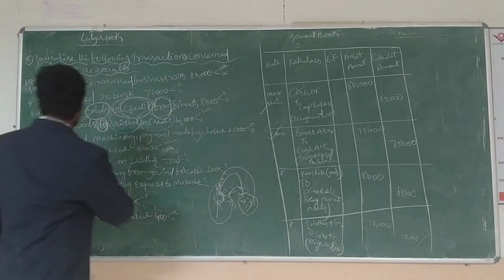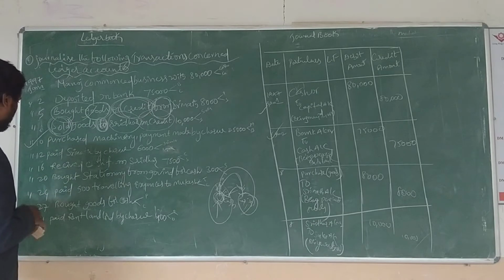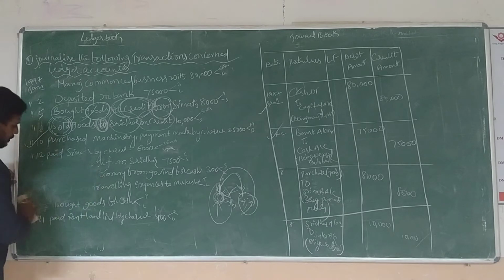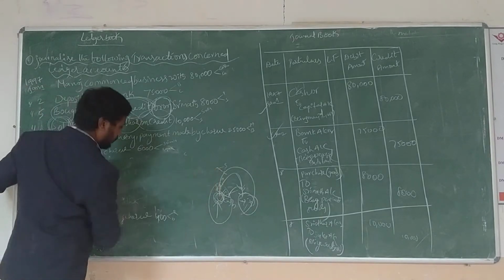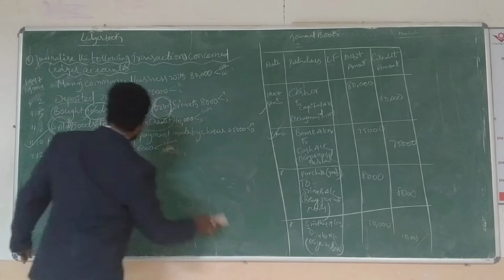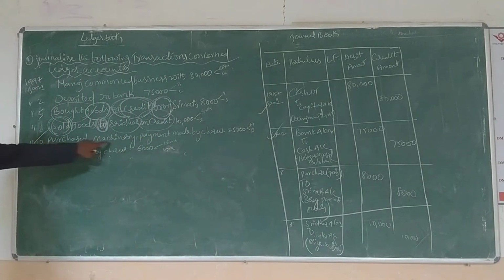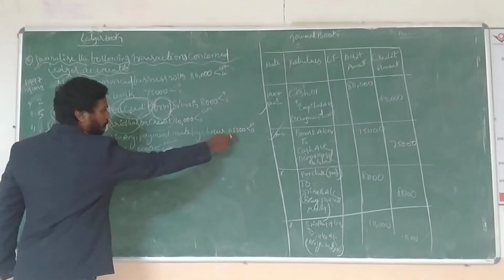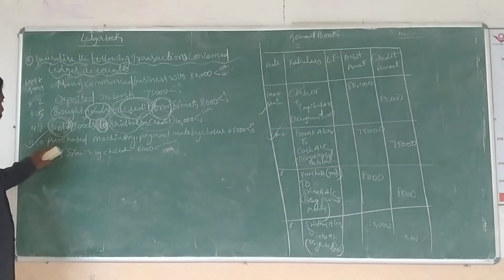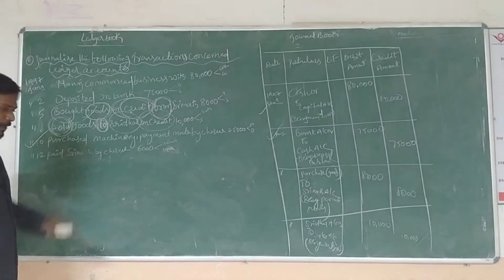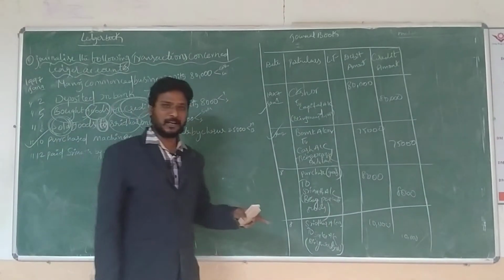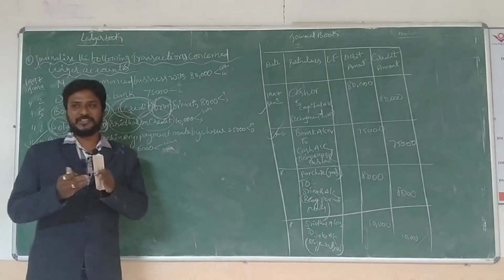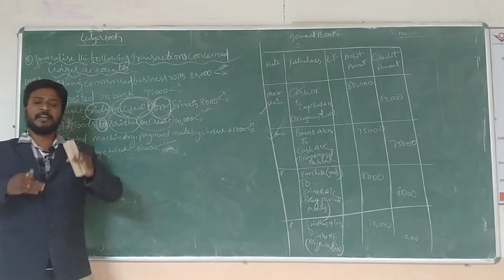Right. Next one. Purchased machinery, payment made by cheque, 25,000 rupees. Everyone remember, I have already said again and again: everyone who deals with business transactions is involved.